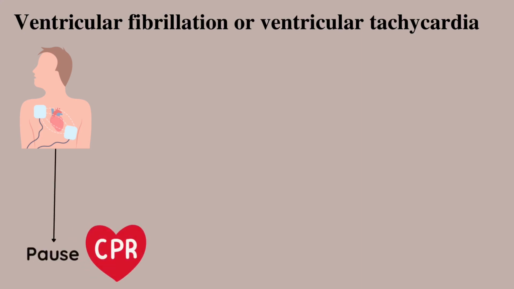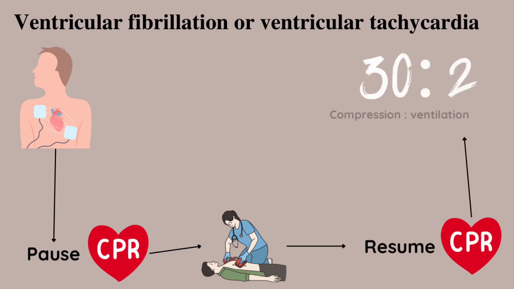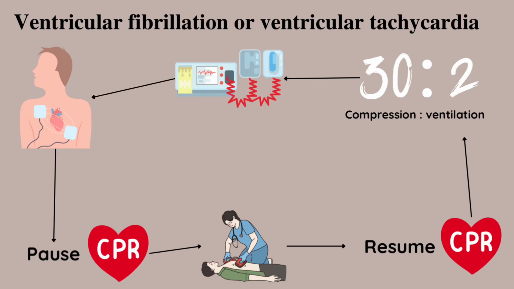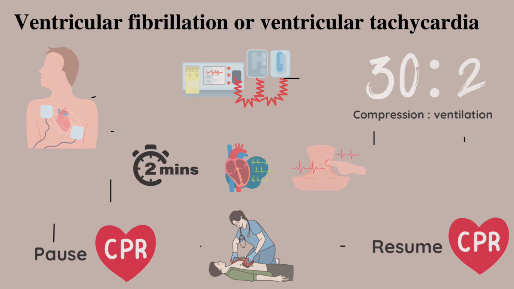Pause CPR to give the first defibrillator shock. Give a shock energy of 150 joules with a biphasic defibrillator and 360 joules with a monophasic. Then immediately resume CPR without any delay until the defibrillator recharges. Continue for 2 minutes before reassessing the rhythm or feeling for a pulse.